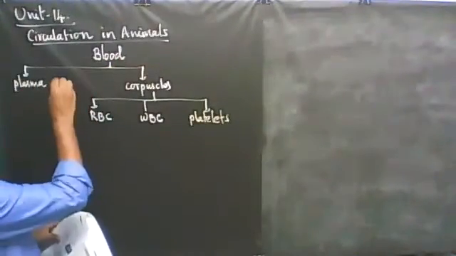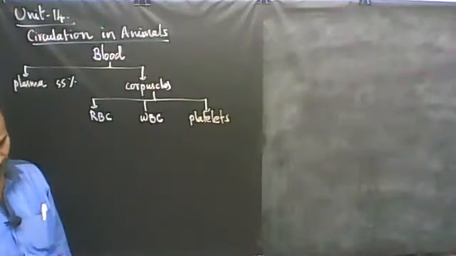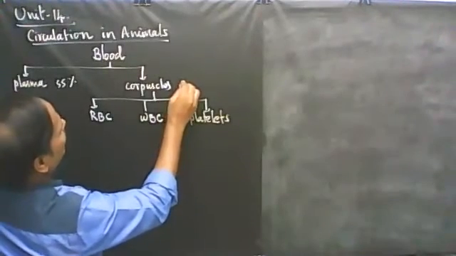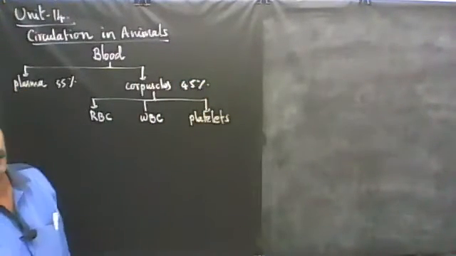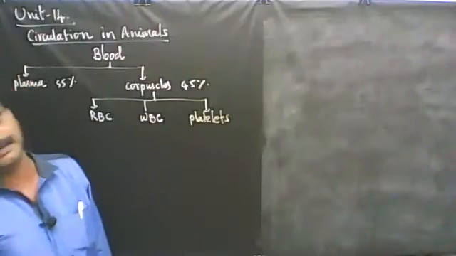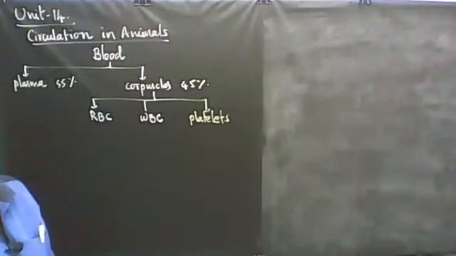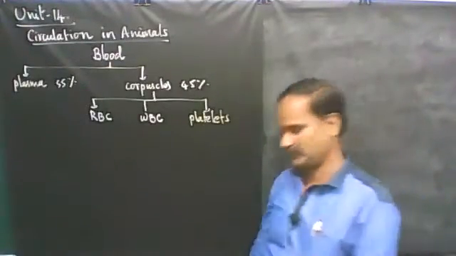You know well the meaning of plasma. It is the liquid part of the blood. Then the solid part of the blood is also called the formed elements. It constitutes about 45%. Formed elements, the solid part of the blood, are also denoted as corpuscles, or blood cells.